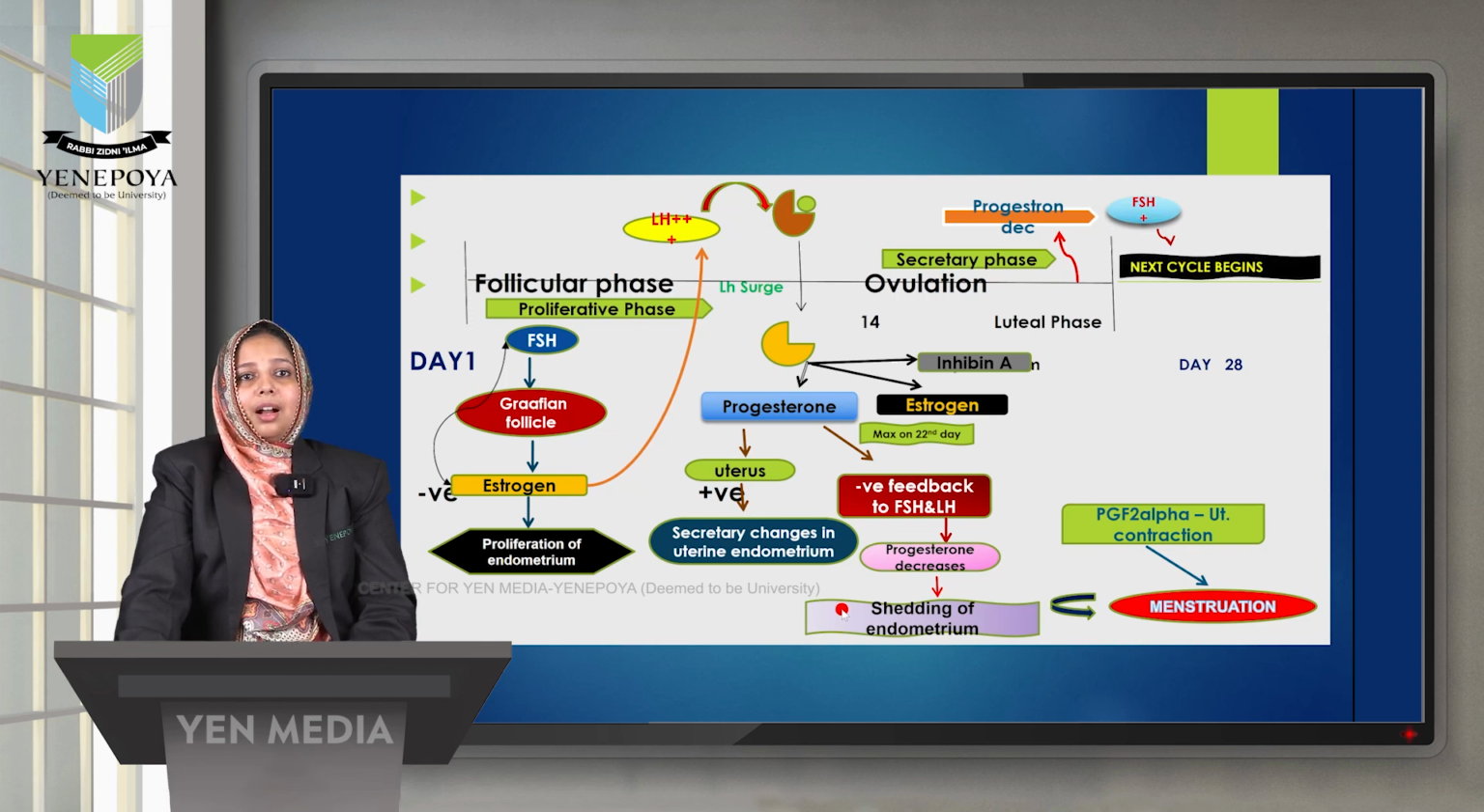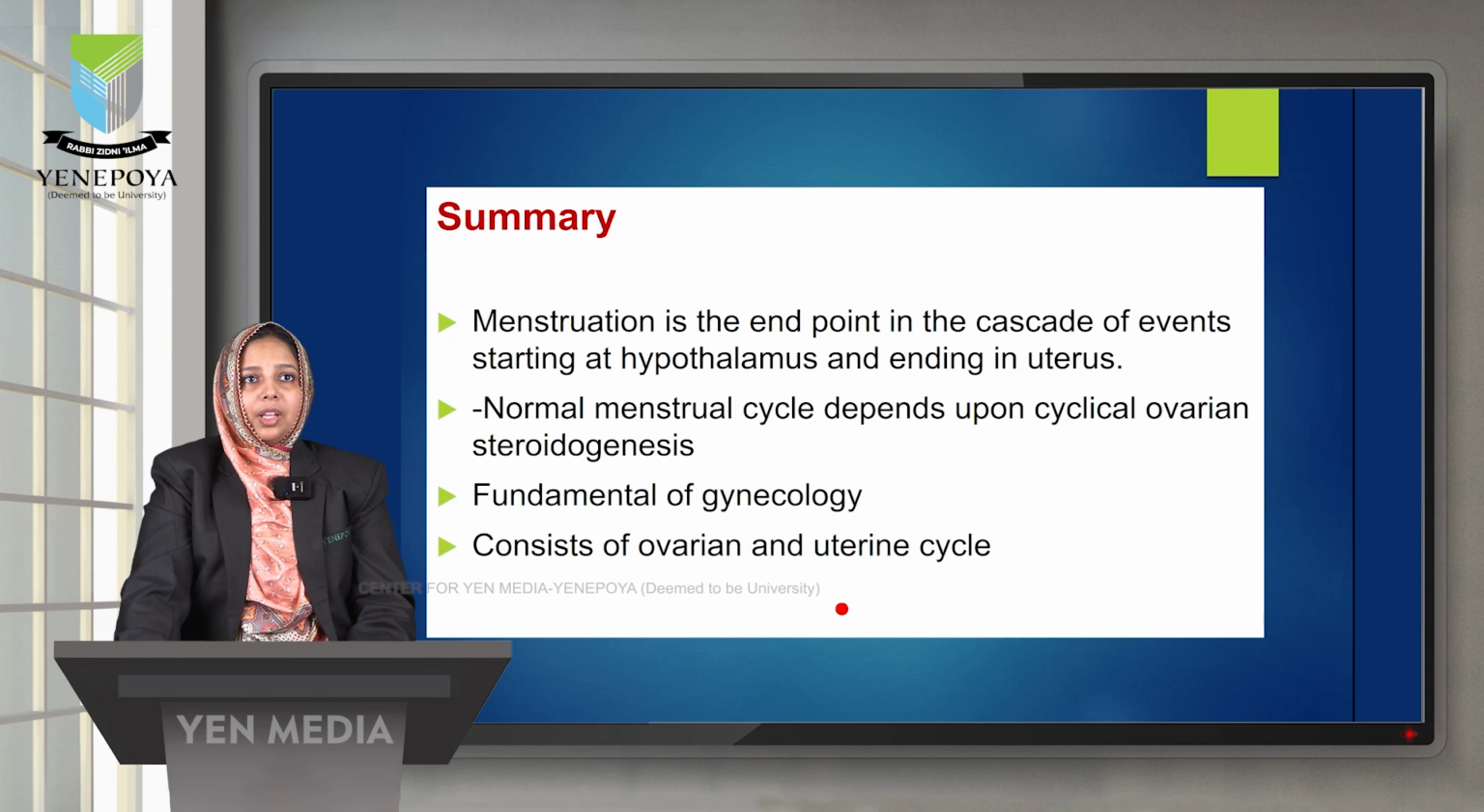So this is a small gist, through a pictorial or flowchart representation, of the menstrual cycle and how the hormonal regulation is controlled. So this is the summary, the conclusion. Here I conclude that menstruation is the end point in the cascade of events starting at the hypothalamus and ending in the uterus. So this hormonal regulation, this HPO axis and all the regulations of the menstrual cycle, is a fundamental of gynecology.